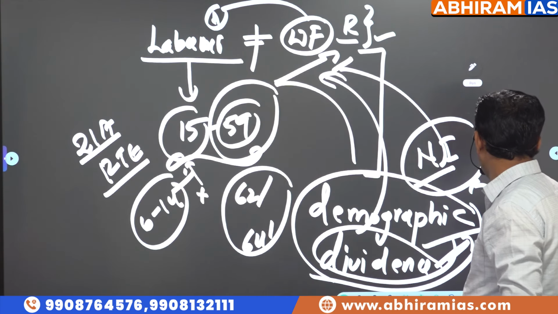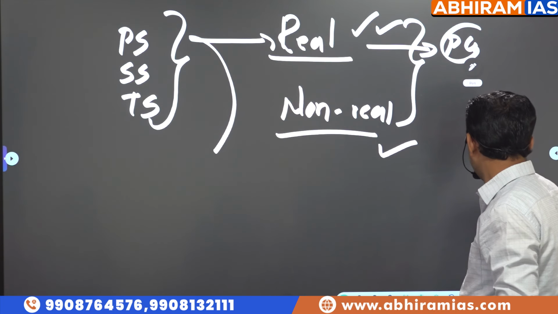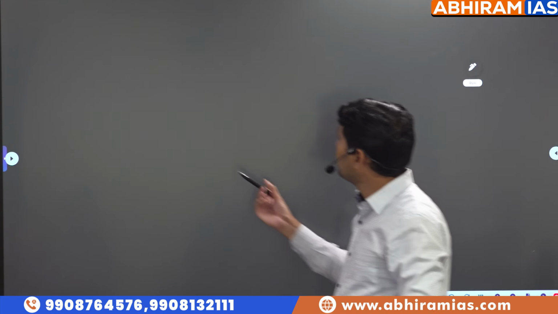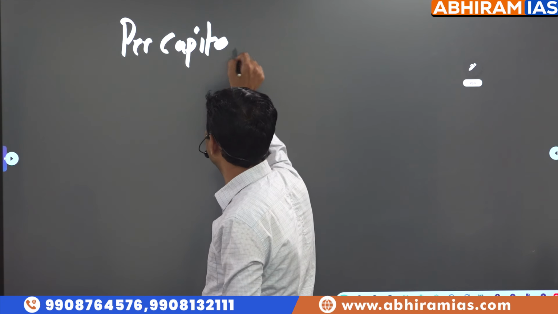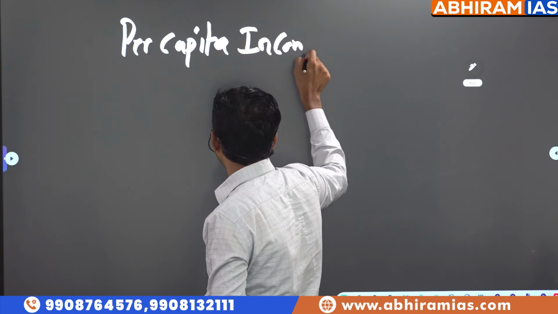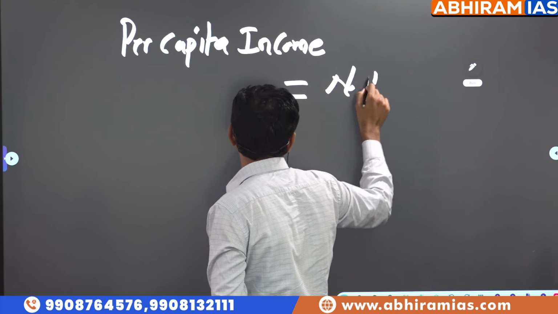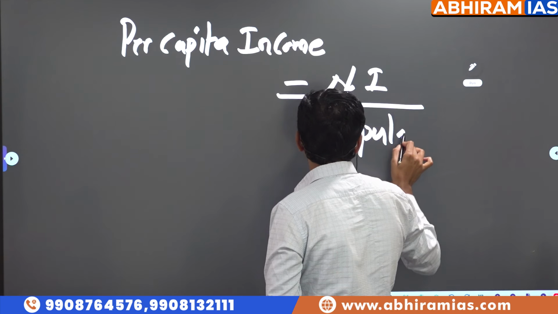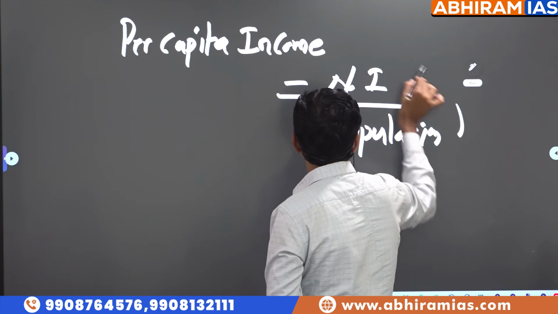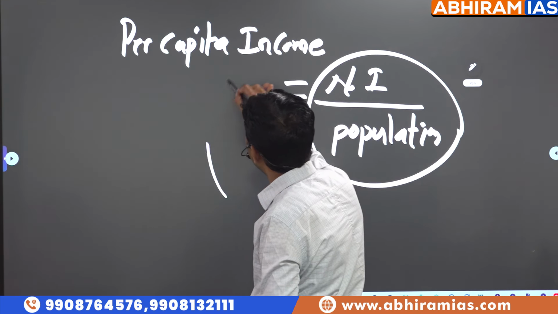But what is the theme of per capita income you need to understand. See, per capita income does not mean national income will be redistributed, but it is a notional concept. What is the meaning of notional concept? If we have to redistribute wealth available in a country for a person in the family, which would be referred